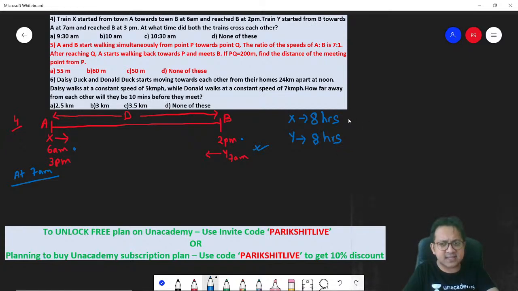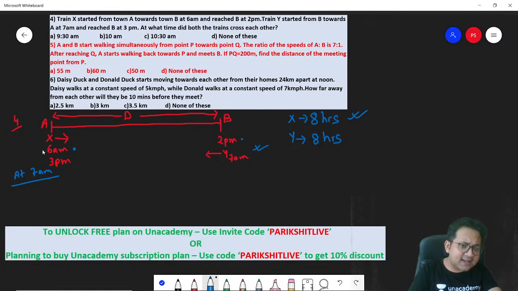If X is taking 8 hours to cover the entire journey, then can I say in 1 hour, X must have covered 1 by 8 of the total distance? Remember, total distance is D, so D by 8. Will you agree? Why? X covers the entire distance in 8 hours, so in 1 hour, it must have covered D by 8.